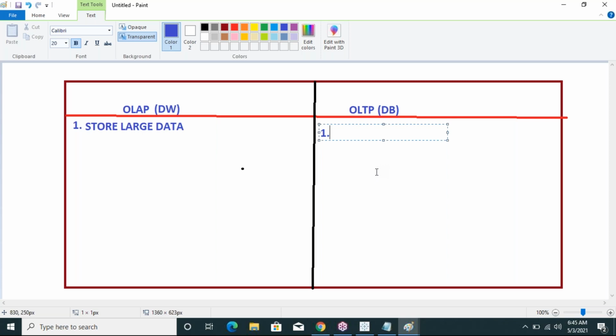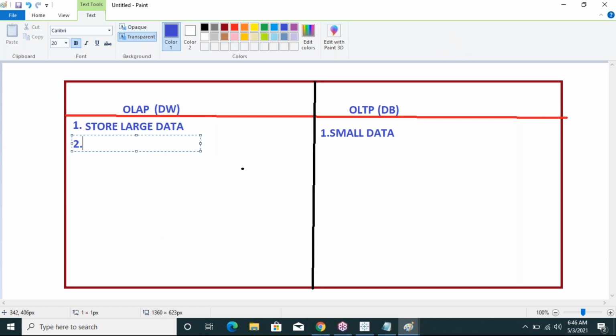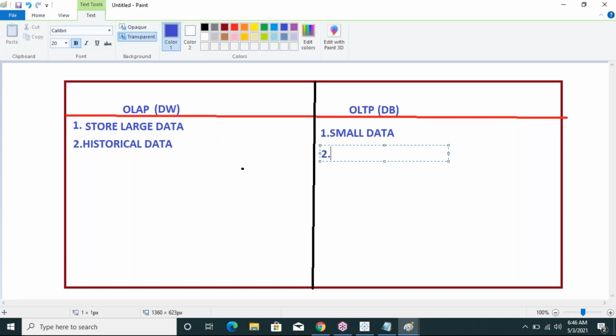Yeah, the first difference is OLAP can store large data, but OLTP can store a small amount of data compared to OLAP. The second point is OLAP stores historical data, but OLTP stores current data.